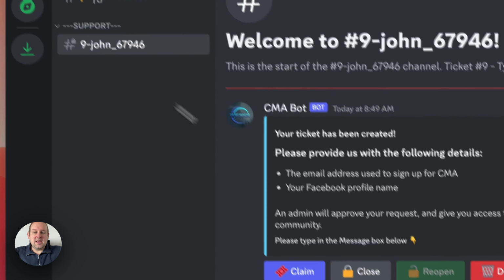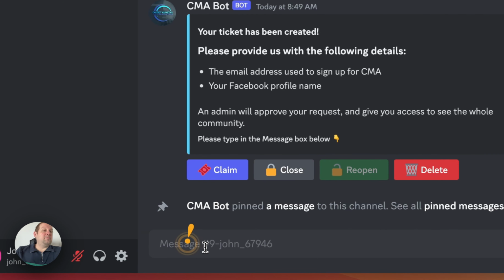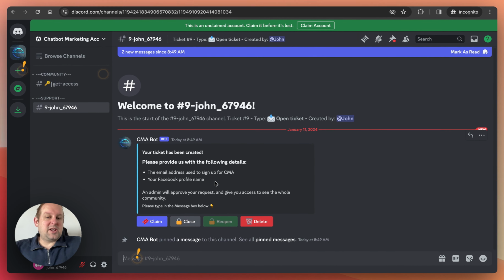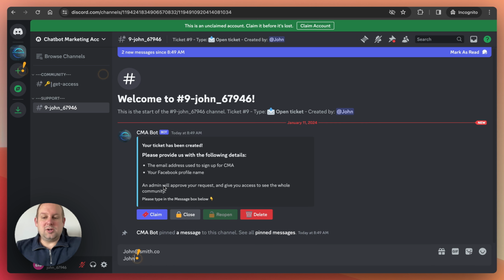So if you press this, you can go here, and then you can type in the email address that you signed up with for the CMA when signing up, right? And then also your Facebook profile name, so I can match you as a verified CMA member. So if I'm just going to press something, this will be John, let's say at smith.co, and then let's say John Smith.